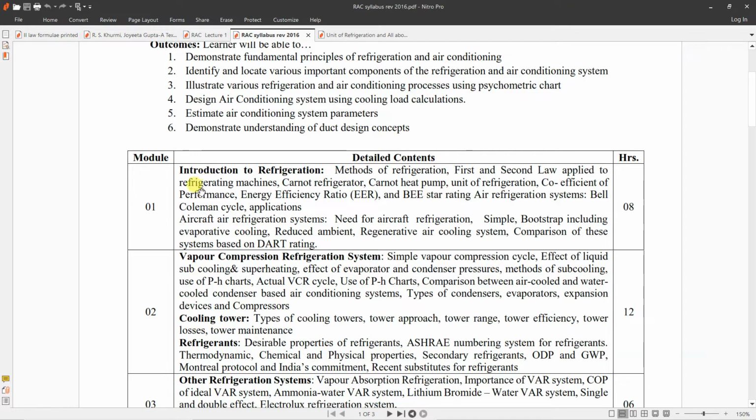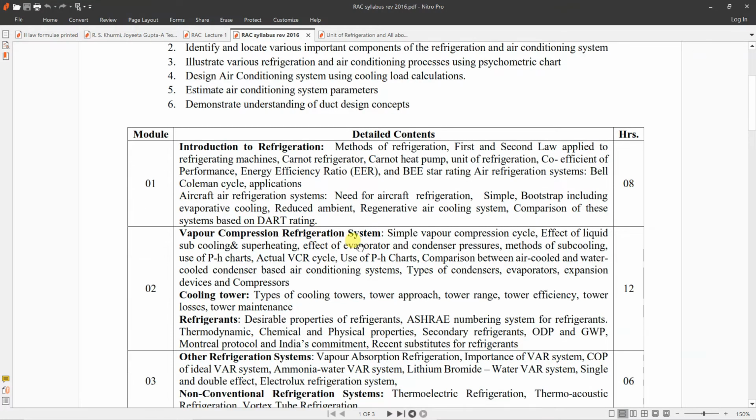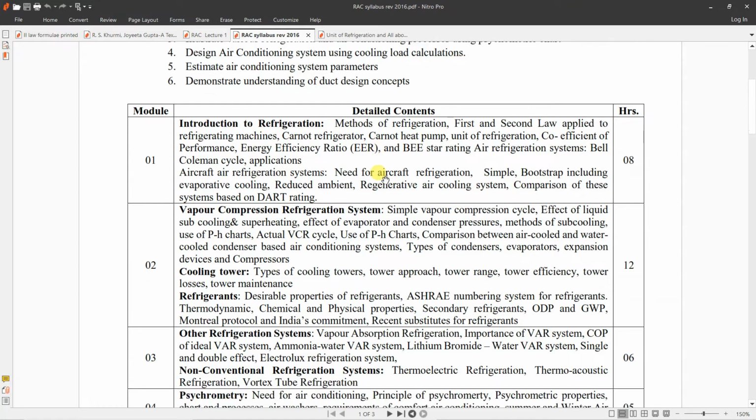Then coefficient of performance, energy efficiency ratio, BEE star rating, then aircraft air refrigeration systems as well. Okay, now also we will be covering air refrigeration system, which is also known as Bell-Coleman cycle. So this is module number 1. Module number 2,